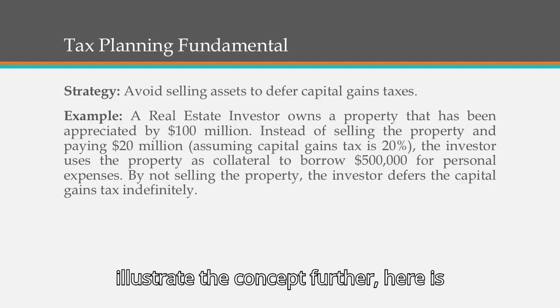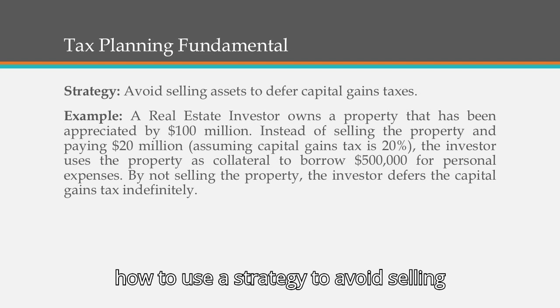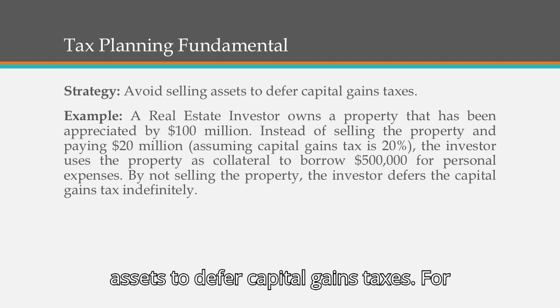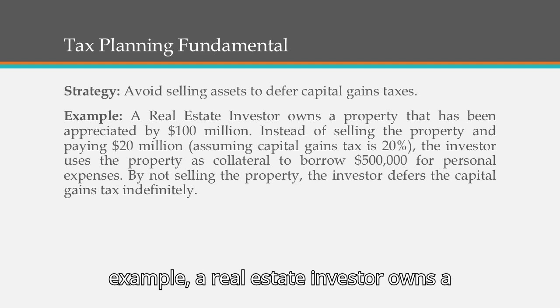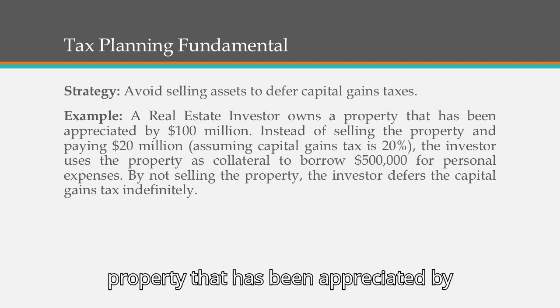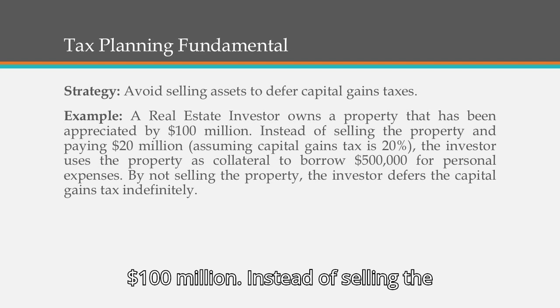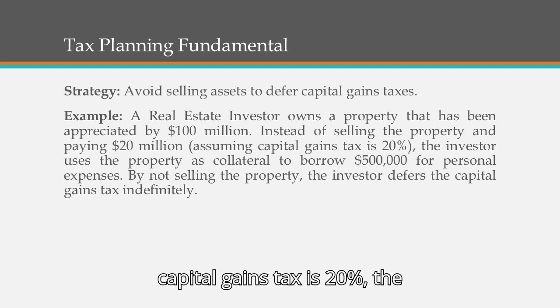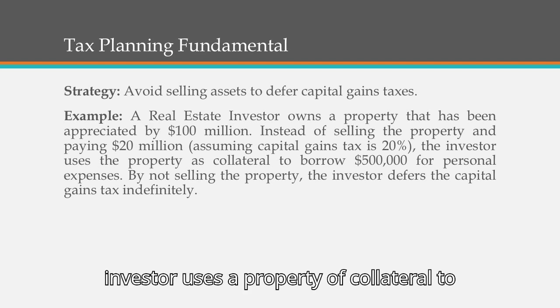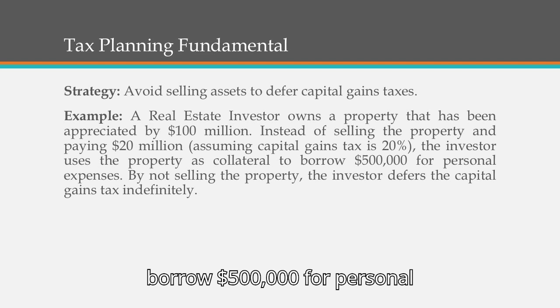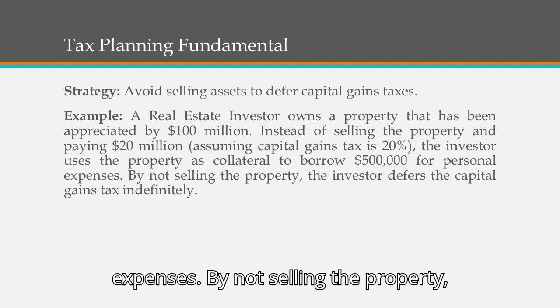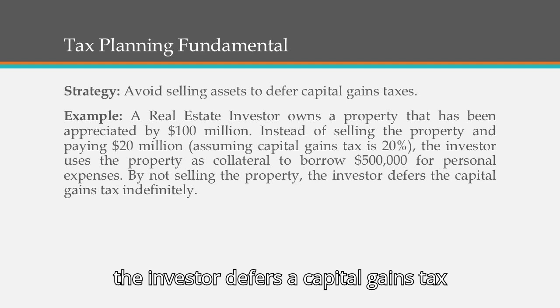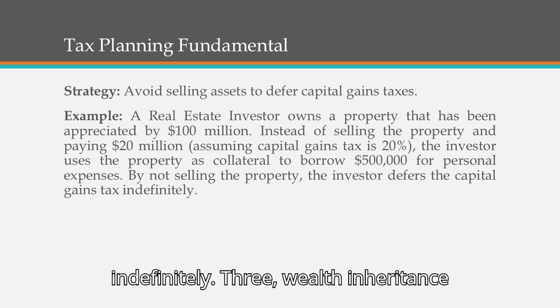To illustrate the concept further, here is how to use a strategy to avoid selling assets to defer capital gains taxes. For example, a real estate investor owns a property that has appreciated by $100 million. Instead of selling the property and paying $20 million, assuming capital gains tax is 20%, the investor uses the property as collateral to borrow $500,000 for personal expenses. By not selling the property, the investor defers the capital gains tax indefinitely.